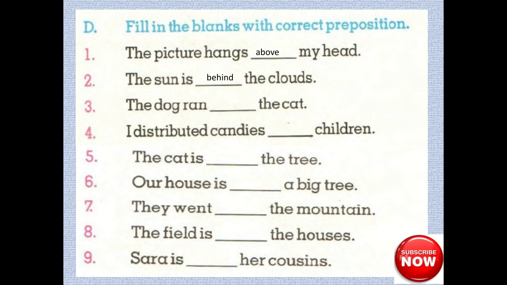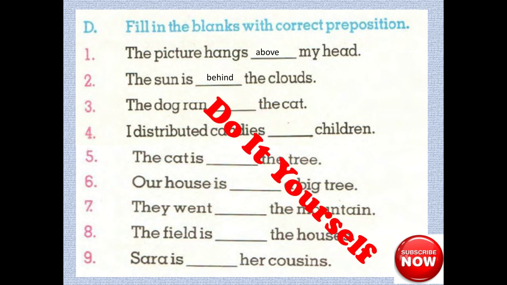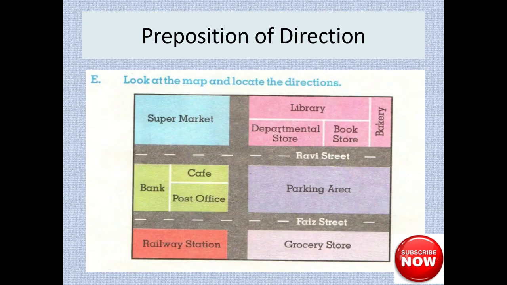The sun is behind the clouds. Do it yourself after watching the previous pictures. Preposition of direction. In preposition of direction, we know about the direction of a thing or a place.